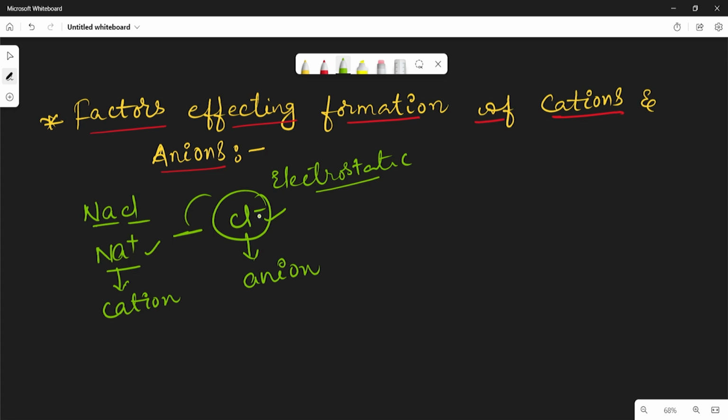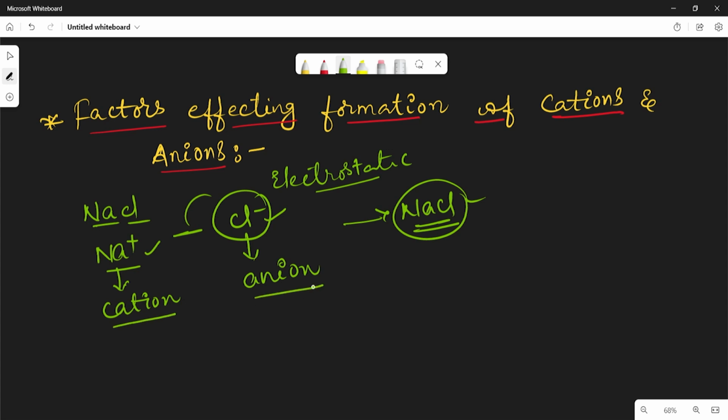So because of this electrostatic force, the two ions will combine and give the neutral compound NaCl, a stable compound. That is the formation of the ionic bond, right? And now, what are the factors which are affecting the formation of cation and anion?